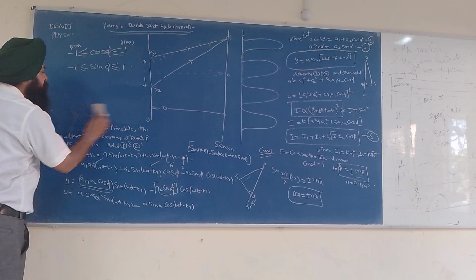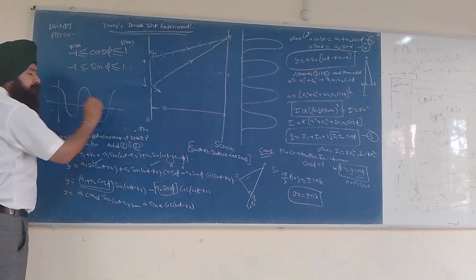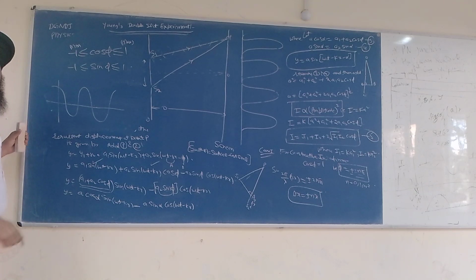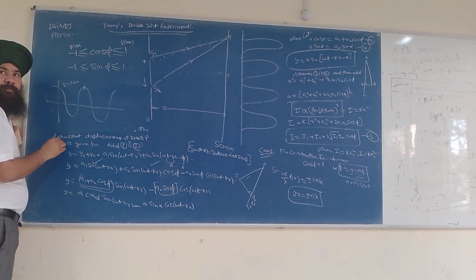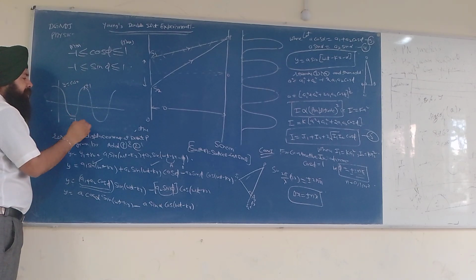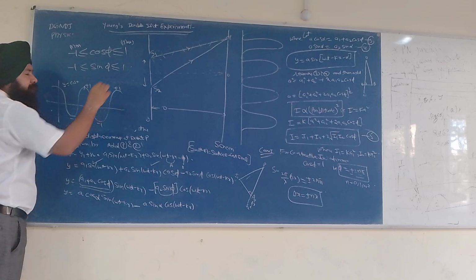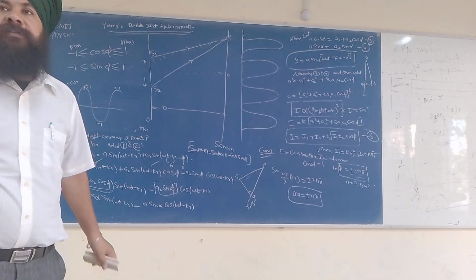See, you can also verify this from the graph. This is the graph of y is equal to cos x. This is the maximum value, and this is the minimum value. This is +1, this is -1. So it means cos fluctuates between +1 and -1.